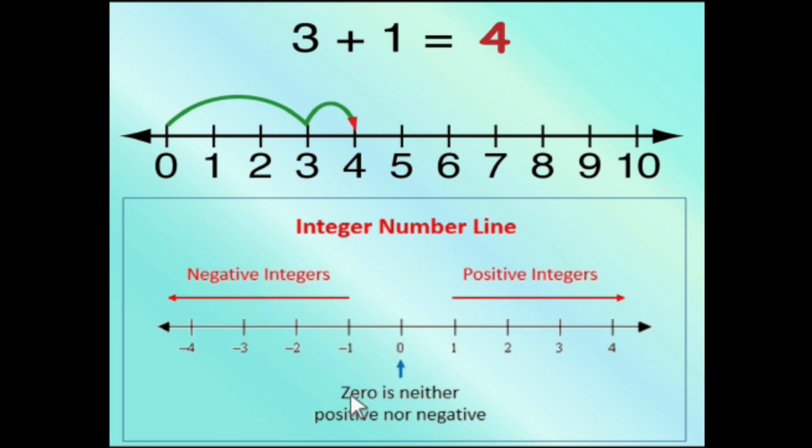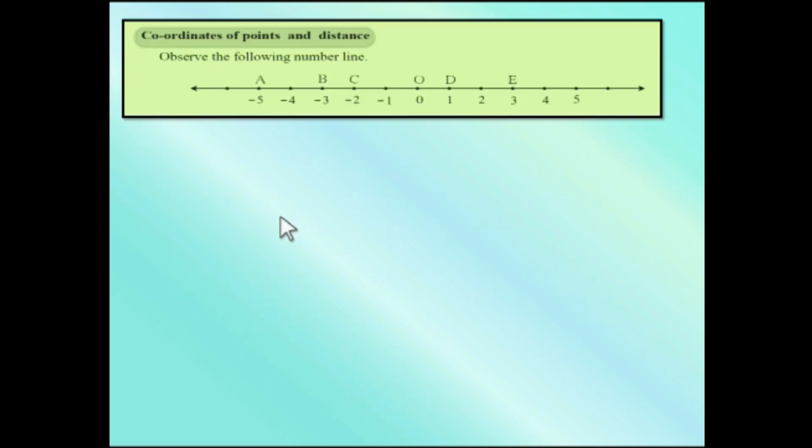0 is neither negative nor positive. Right hand side, all are positive. Left hand side, all are negative. You go towards the left hand side, value goes on decreasing. You go towards the right hand side, value goes on increasing. Clear? Okay. Coordinates of the point and the distance.